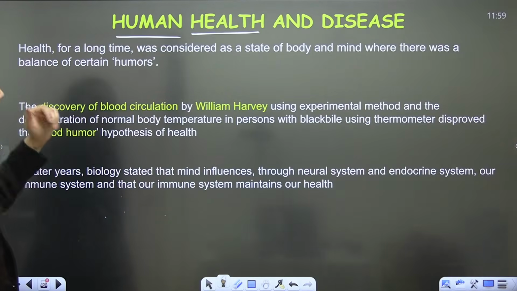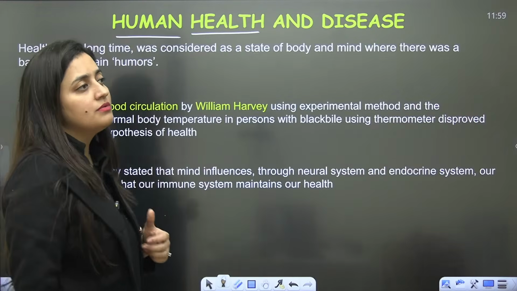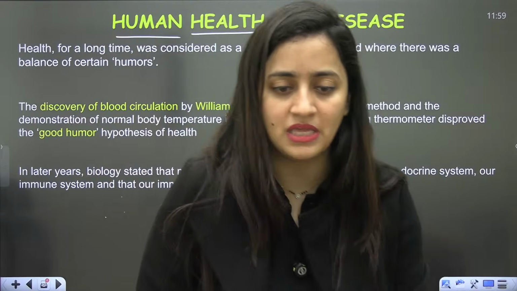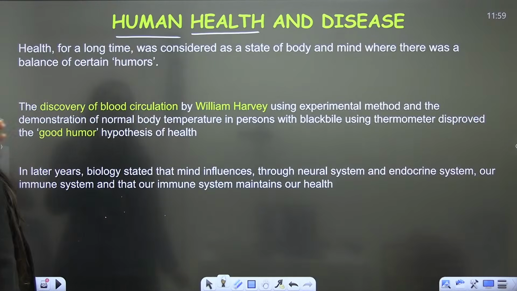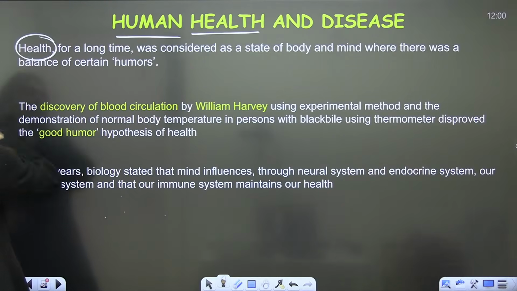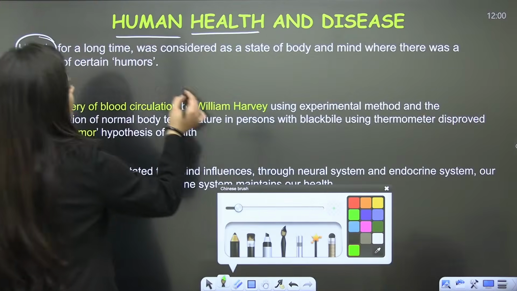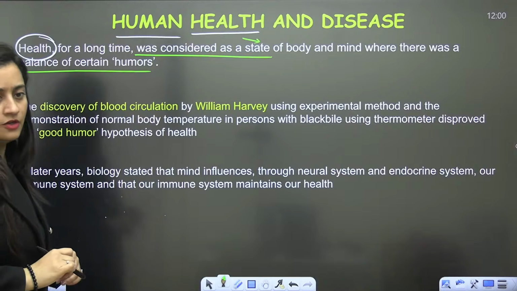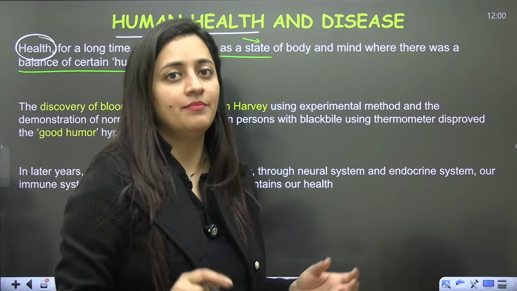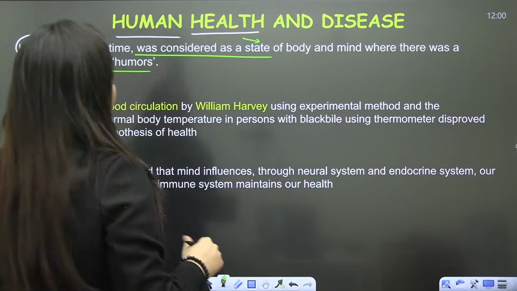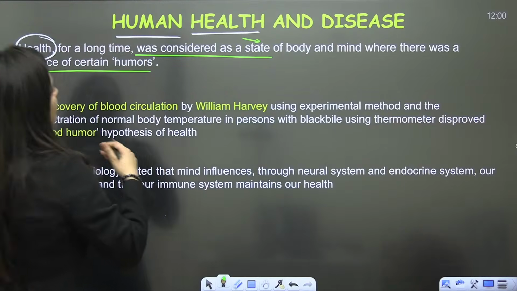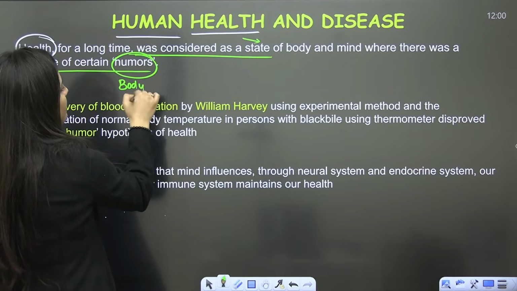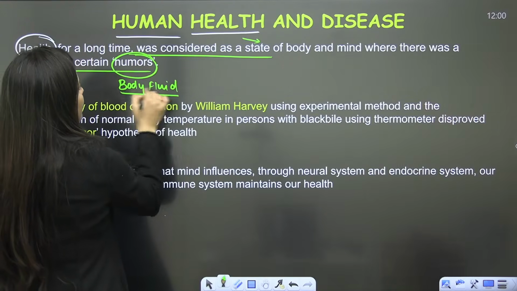So now the point is, they are talking about human health and disease. When we talk about health, a healthy body, what does it mean? Health, for a long time, was considered as a state of body and mind where there was a balance of certain humors. It is not something scientific, but people earlier used to believe that if a person is healthy, there should be a balance of certain humors. When I'm talking about the humors, we are talking about the body fluid.